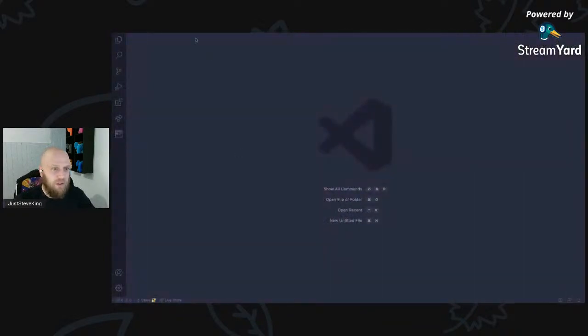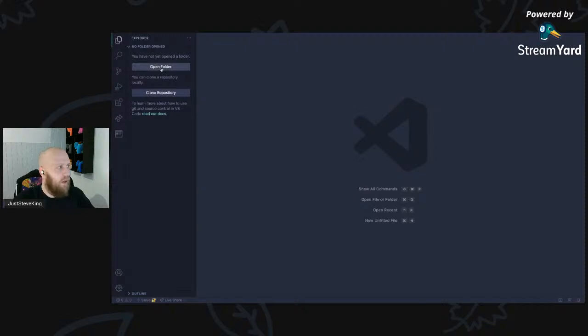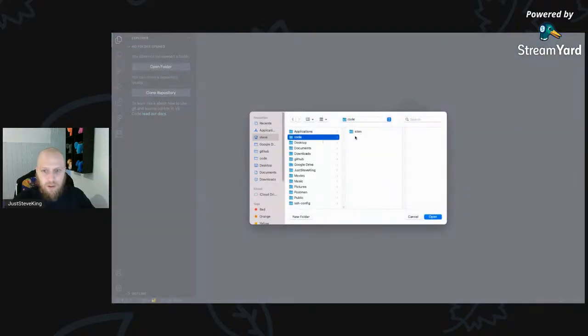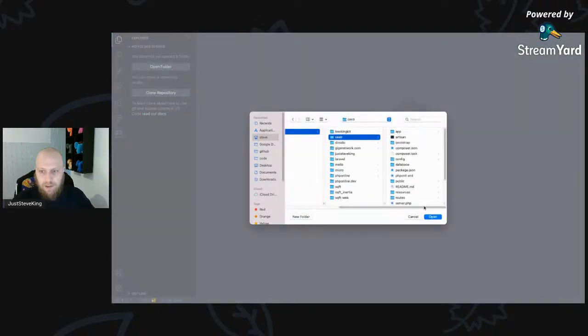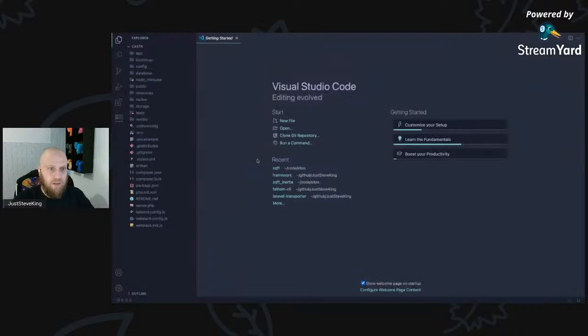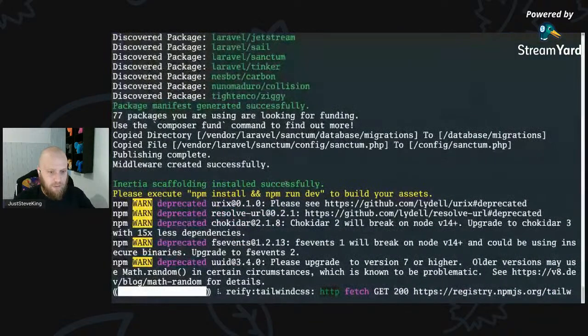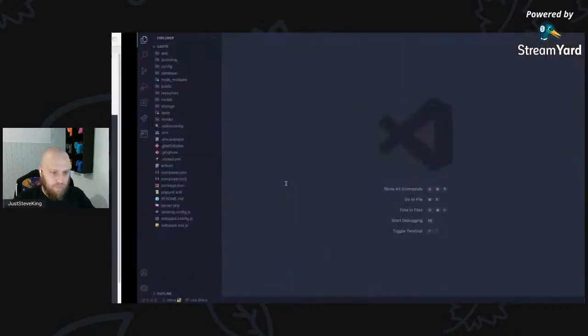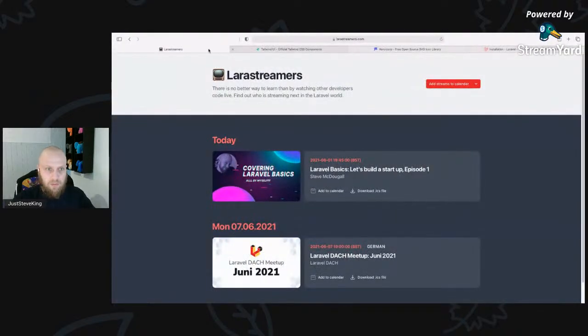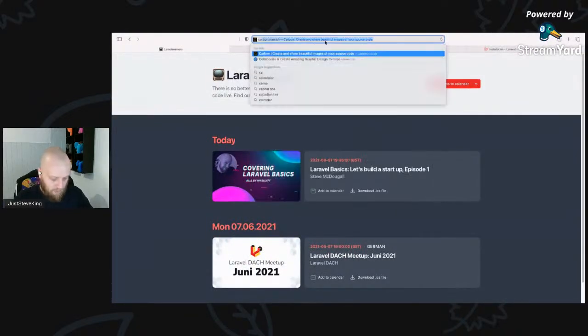While that installs, I'm going to go over to here and we are going to open our project, site and Castor. Open. Excellent. VS Code. Thank you very much. So that is still going. So in theory, now we don't need that. So we can come to here and we can go.